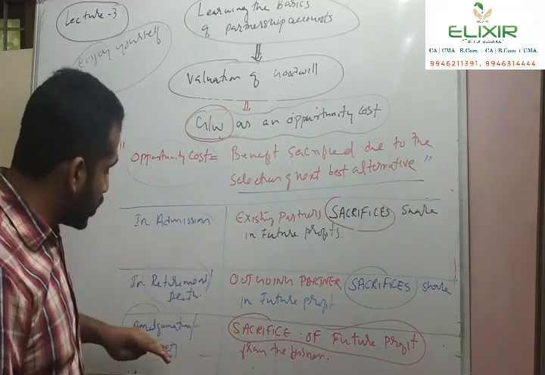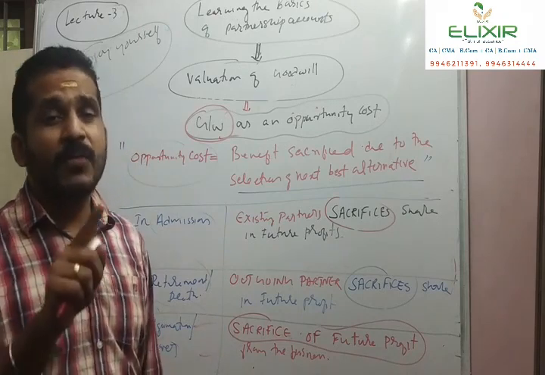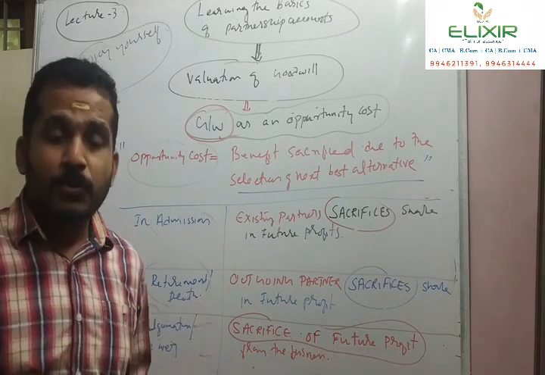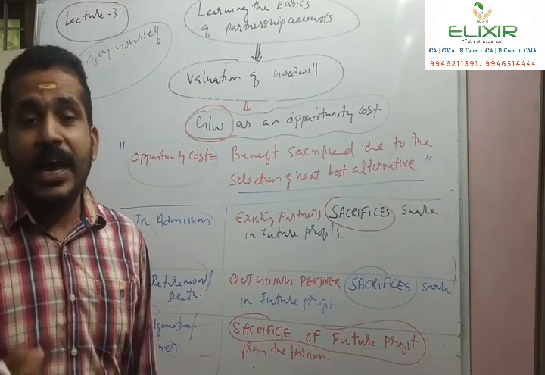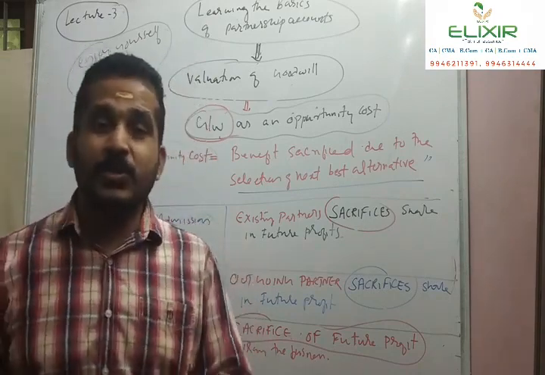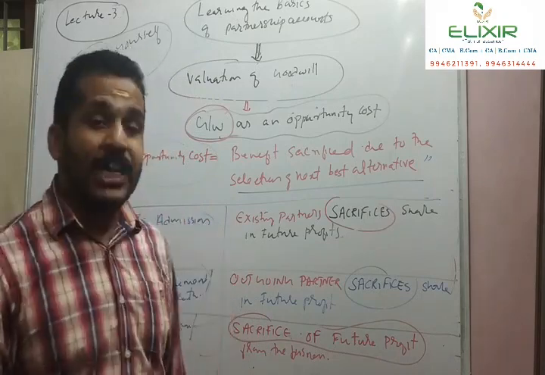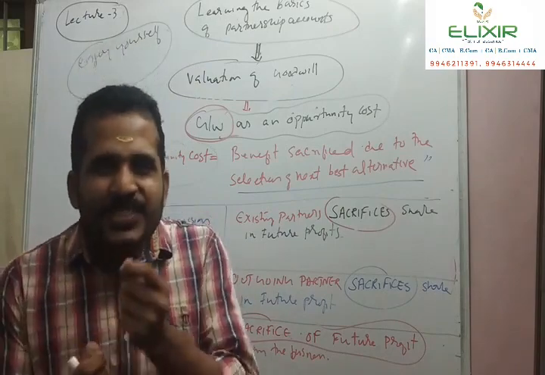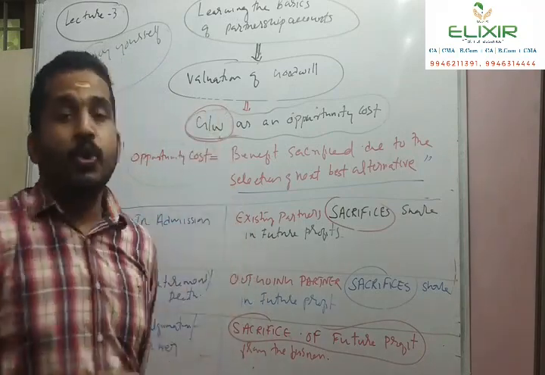So again, in the process of amalgamation or takeover, had the company continued to exist for n number of years in the future, they might have earned a profit. And now when the amalgamation or takeover takes place, this profit is sacrificed or surrendered to the other company, the purchasing company, and as a compensation for this, along with the purchase consideration, they will receive an extra amount, and this extra amount is a compensation, and it is treated as goodwill.